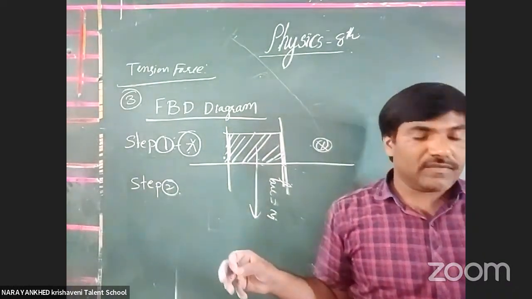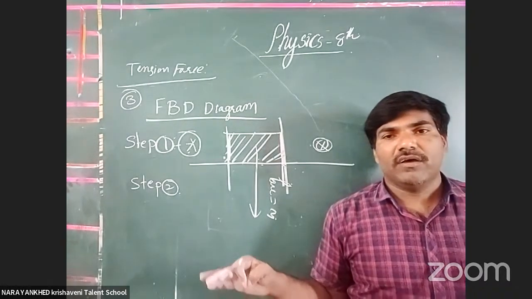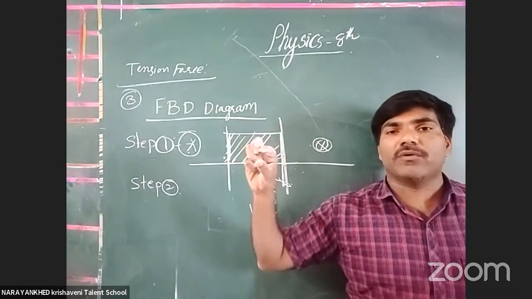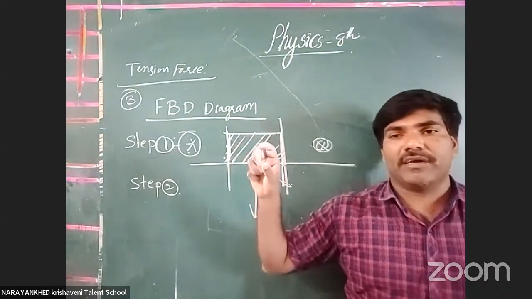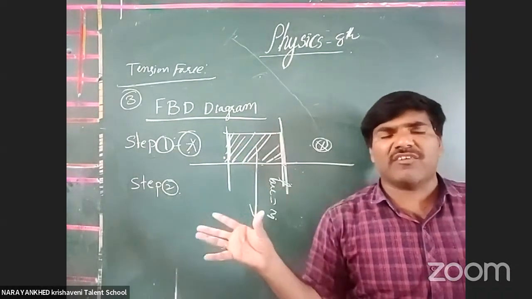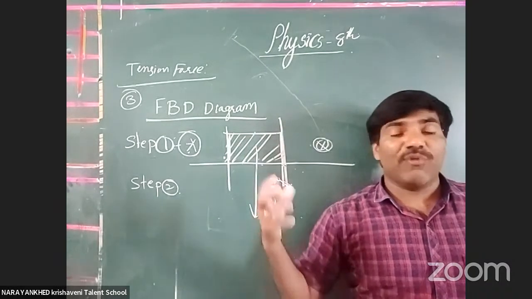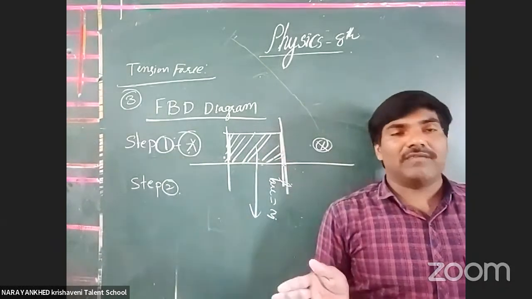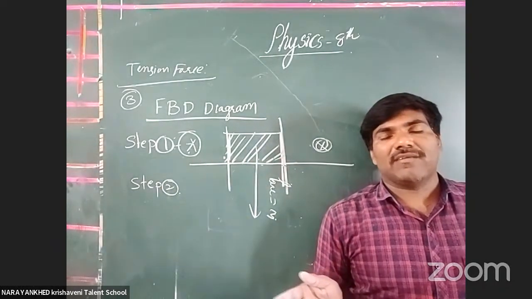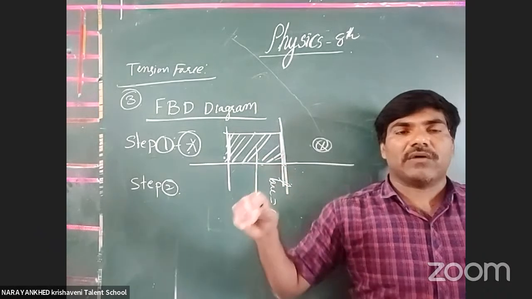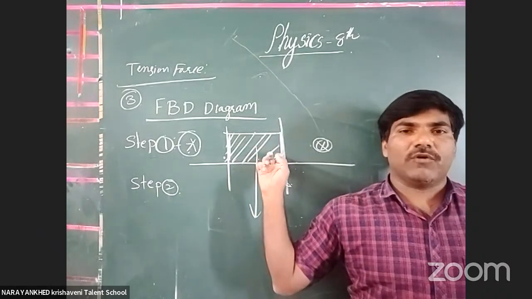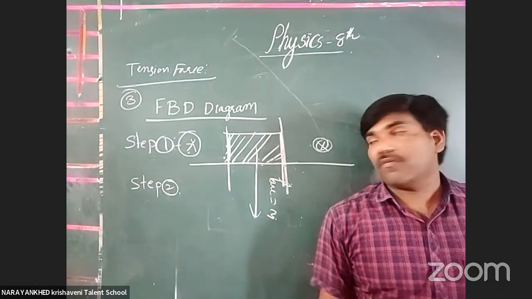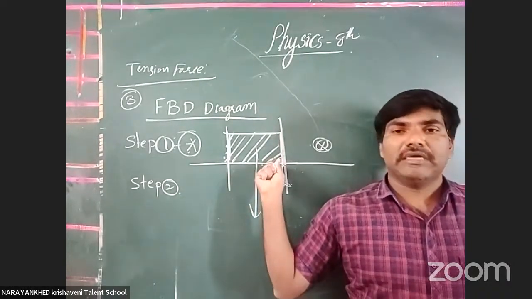And this is about today's class, all the students. Tomorrow we'll go through the components required to check the free body diagram. Sometimes the body will be circular in shape, sometimes it looks like a rod, and sometimes it is inclined. Got it or not? These are all the forces we take into account for this particular body. This is what is called our free body diagram.